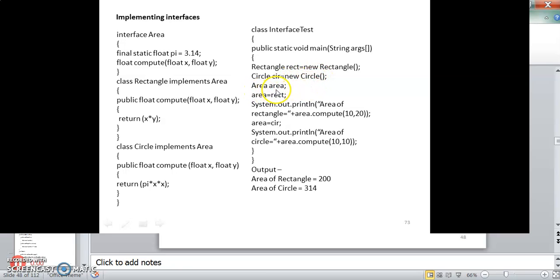Whereas for Area, I am simply creating an interface variable, and then I am initializing area to rect, which is the object of the class which implemented Area. Now I print the area of rectangle as area.compute. If I execute area.compute(10, 20), it will execute the area of the rectangle itself. Again, if I initialize area equal to circle and print the area of circle, it will print the area.